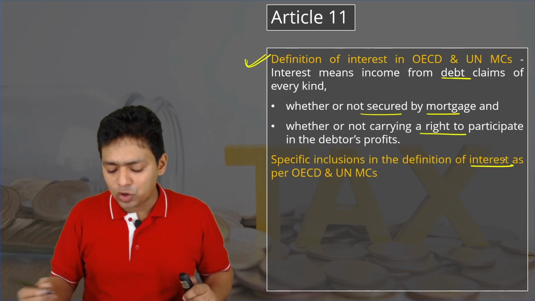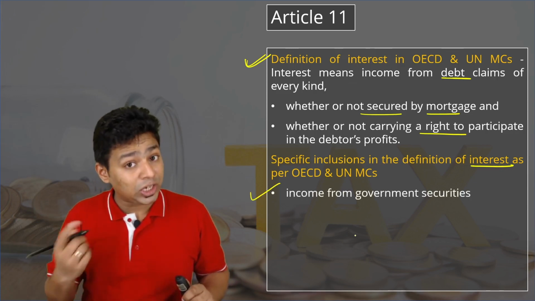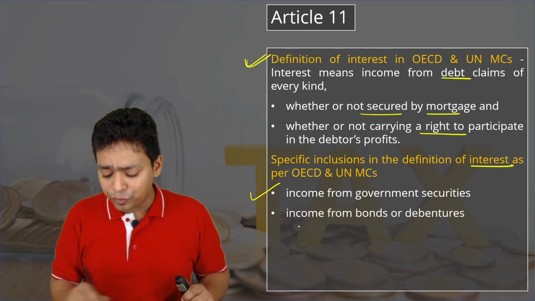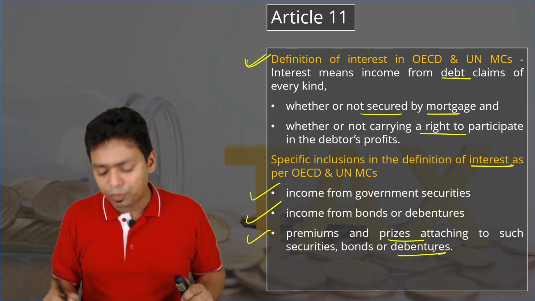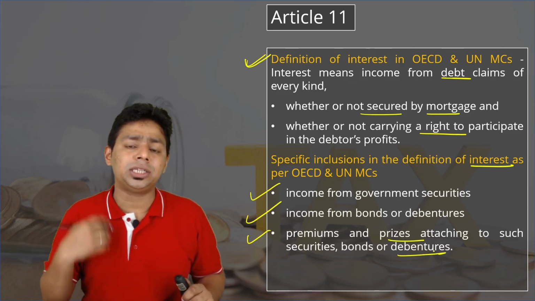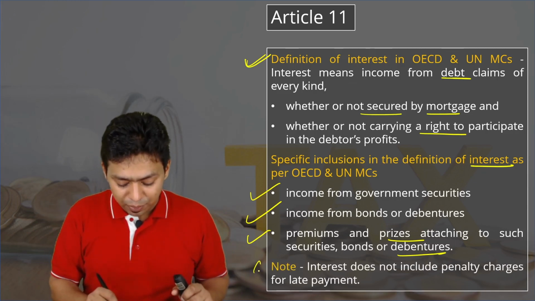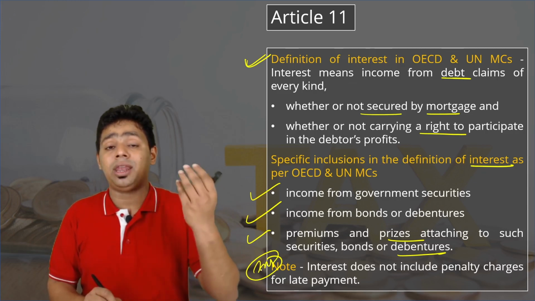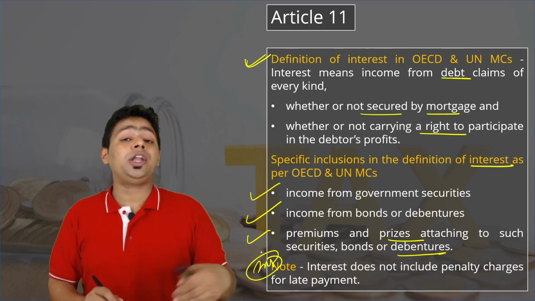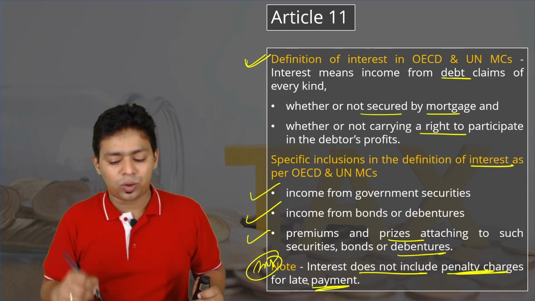Specific inclusions in the definition of interest as per the OECD model and United Nations model: income from government securities is also covered here. Income from bonds and debentures is also covered. Premiums and prizes attaching to such securities, bonds and debentures, and any other premium, any other prize, any other extra income given by the entities is also covered here. But very important, if you do not pay interest on time, obviously you will be a defaulter, and then you are liable to pay interest and penalty or penal interest. So interest does not include penalty charges for late payment. That is not included, that is excluded. This is very important for MCQs.